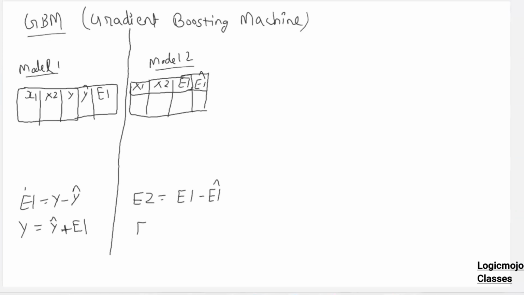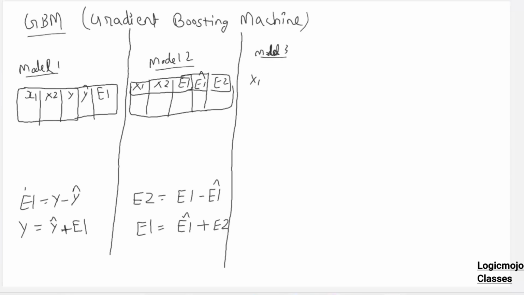So if I rephrase this, again, model 3 takes x1, x2, and E2. What will model 3 predict, guys? Are you guys getting the gist of this? What is model 2 trying to predict? Come on, don't hesitate, guys. It will be a wrong answer. So that's it. This is how all the models are trained.